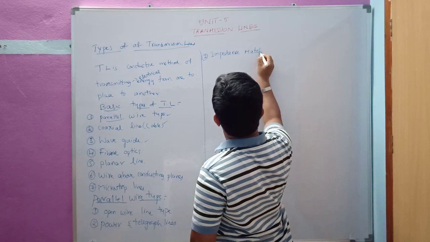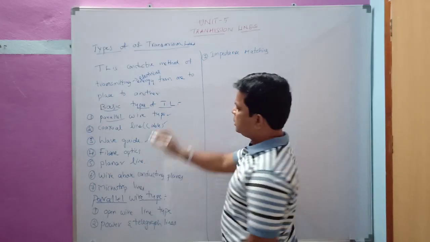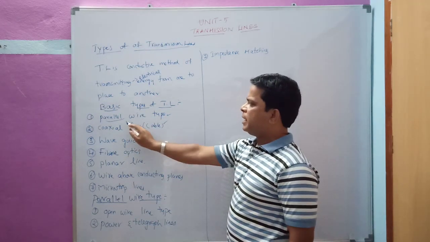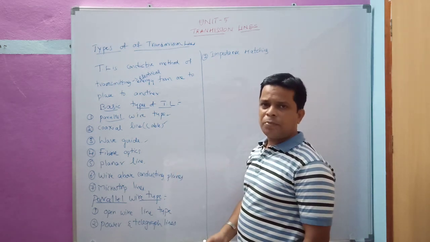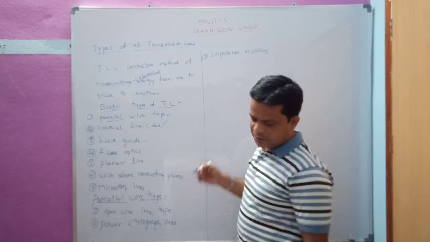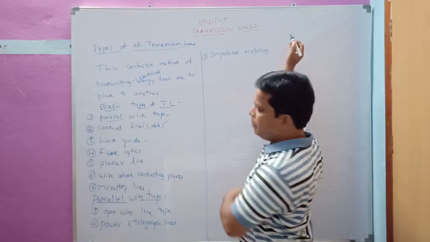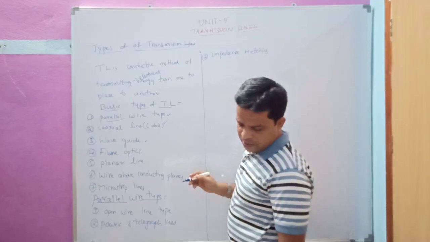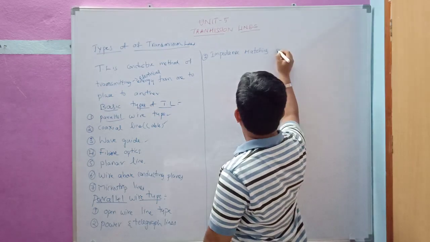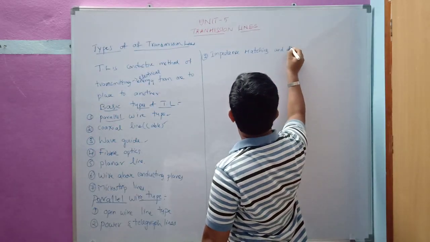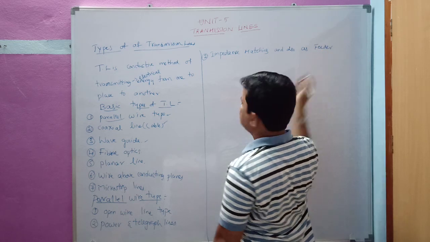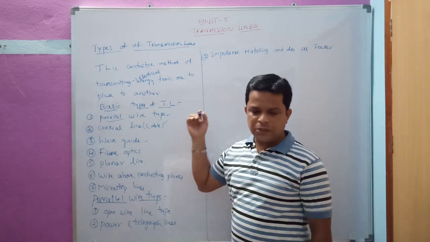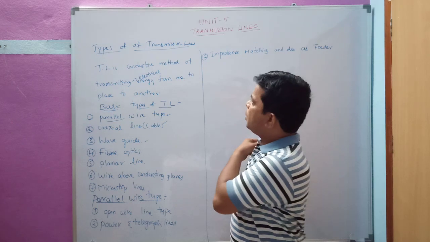So you are going to come across how this is going to act like an impedance matching device. We are going to see that in the further sessions or further topics of this unit. We are going to say that it is used as an impedance matching device and also as a feeder. Feeder means which we are going to get as an input. That is how we are going to use this open wire line type.